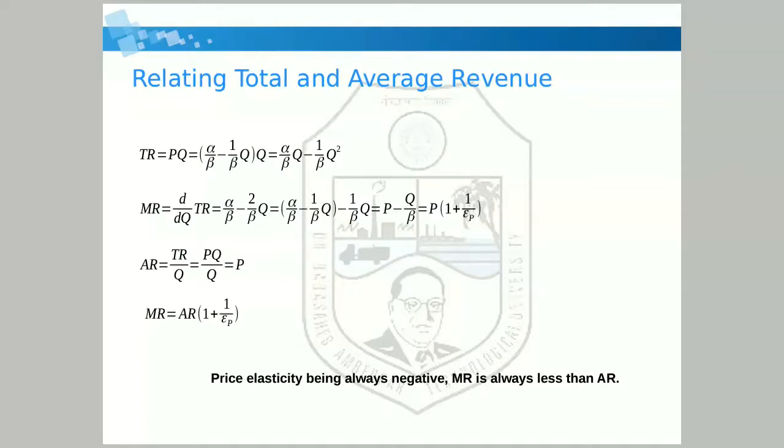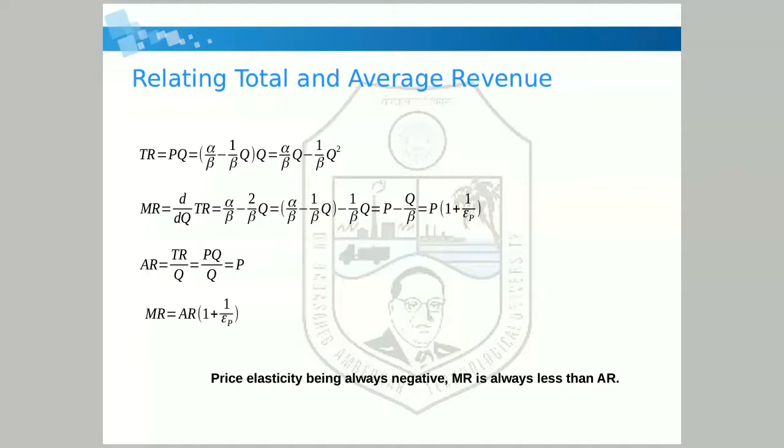Now average revenue, as you know, is total revenue divided by quantity demanded, which is PQ divided by Q, that is equal to price. Now marginal revenue, see the second line, is P into 1 plus 1 divided by epsilon P, that is price elasticity.